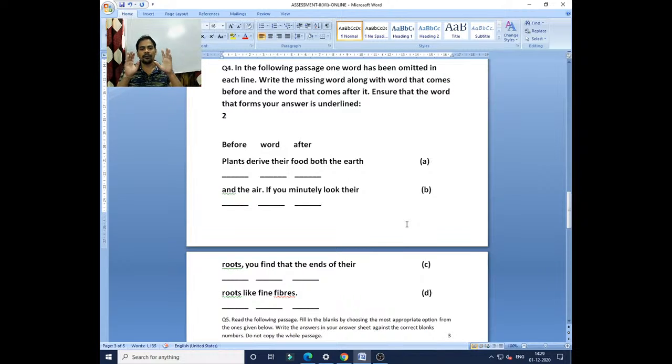Now this is the pattern. In the following passage, one word has been omitted in each line. So you have to write the missing word along with the word that comes before it and the word that comes after it. And make sure that the word that forms your answer is underlined. Clear? So you have to make three columns, like before, word and after, while completing omission. Is it clear? So this omission pattern will come in your next examination, and I am going to set the paper. So be careful.